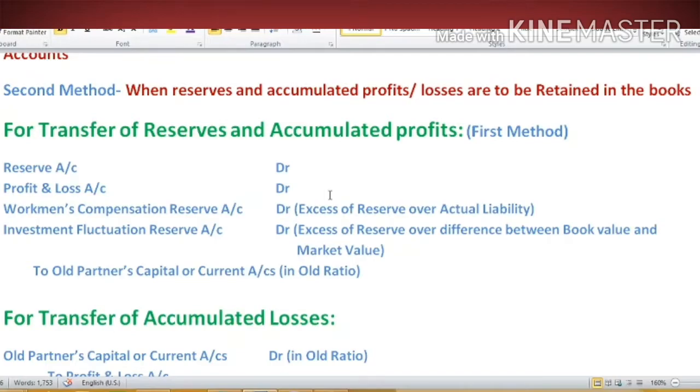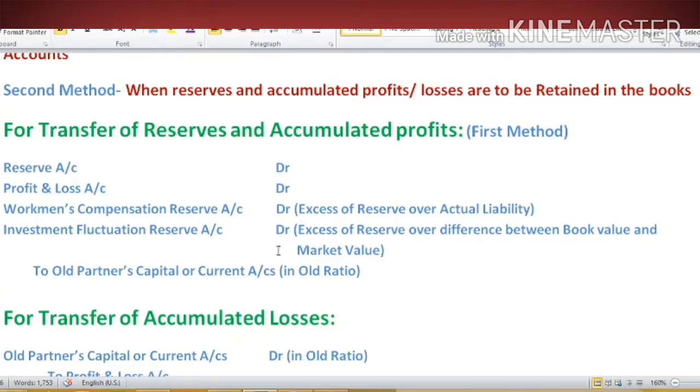So according to our first method, we have to transfer all the accumulated profits and reserves that were shown in the old balance sheet to old partners' capital account in old ratio.